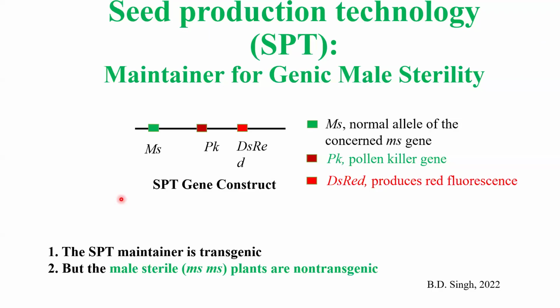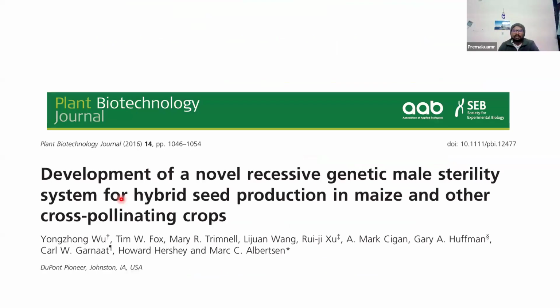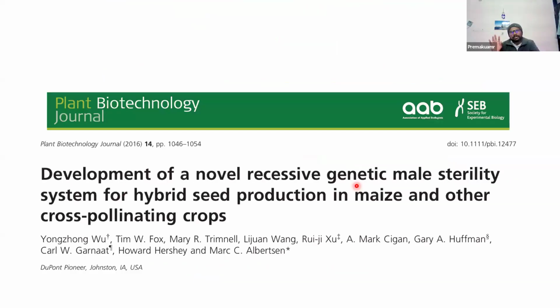It's the same as genetic male sterility, but your elimination of fertile plants is based on a color sorting mechanism. This marker gene, which produces the color, lets you eliminate all your fertile plants.